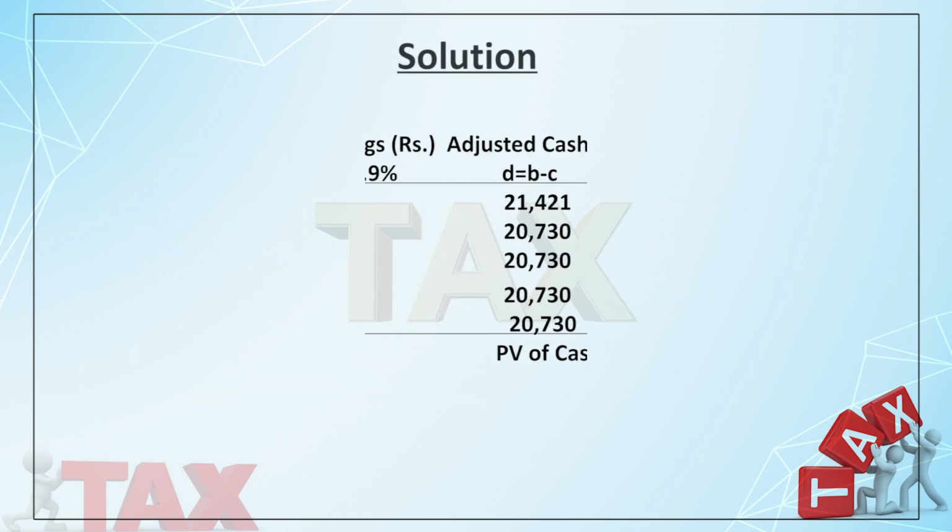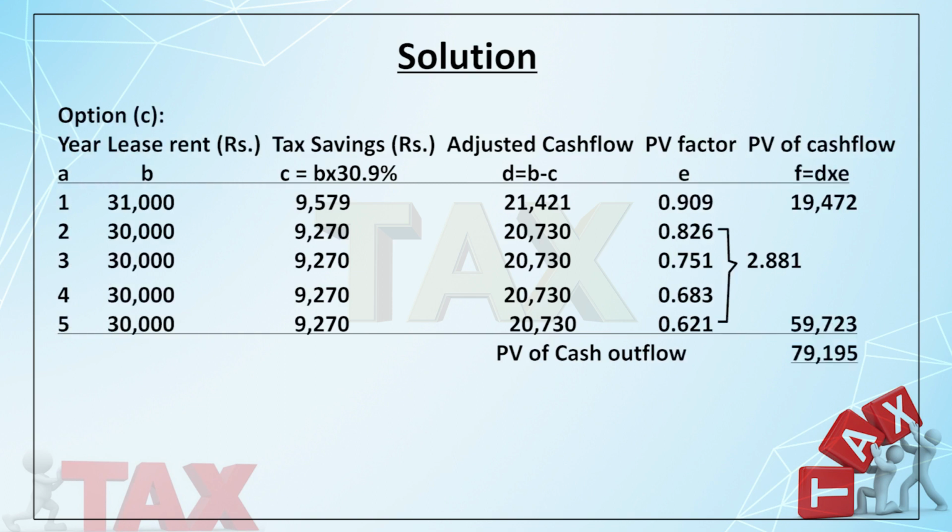Now the lease. In case of lease, what happens? Lease rent is tax deductible, but when you take a lease, you won't get the depreciation. In the first year, I pay lease 30,000 plus 1,000 management fees, so I pay 31,000. And what is the tax savings? Since it is debitable to your statement of profit and loss, you get a tax savings, which I multiplied by 0.309, it comes to 9,579. So how much is my actual cash flow? I am paying 31,000, but I am getting a benefit of 9,579. So ultimately my cash flow is 21,421.